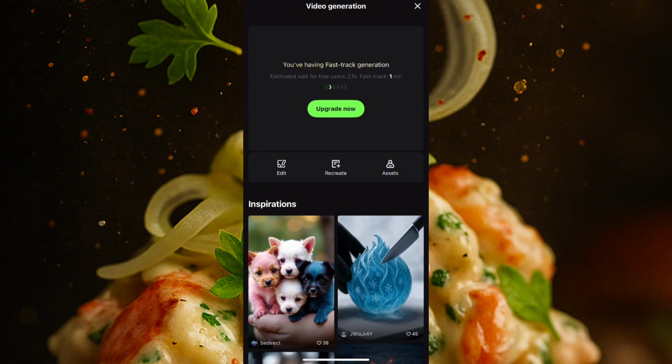Okay, so yeah, this is how you actually generate your images and then you turn them into videos. It is very important that you know how to do this, because you can work with any brand of your choice, anytime, any day. You can work with any brands.